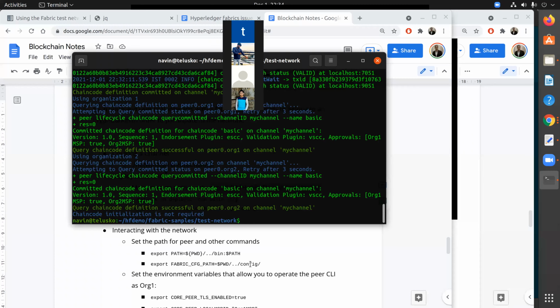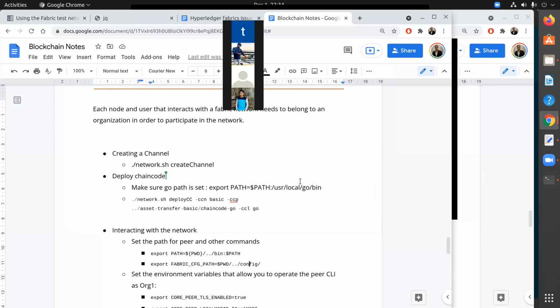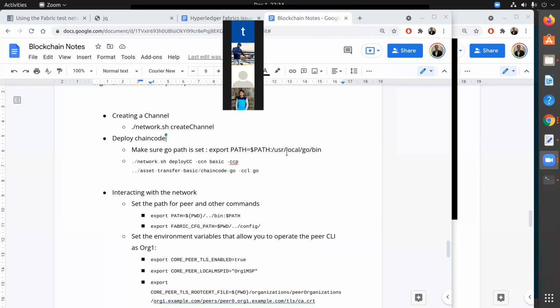Okay, let me share this screen again. Yeah, so Go has given me an error before as well. That's why we have to set this path.